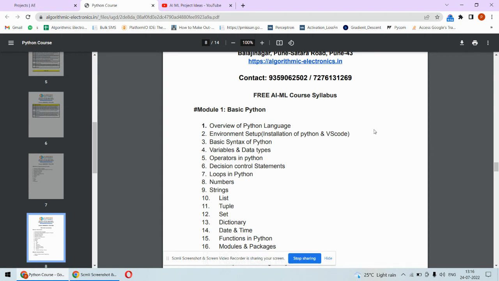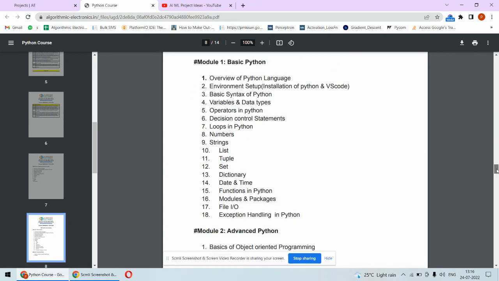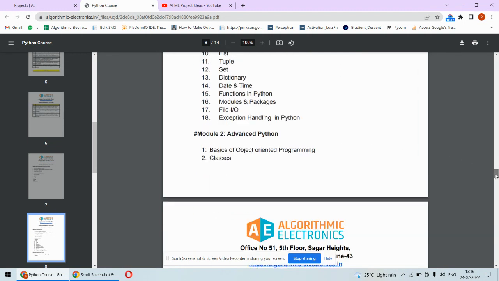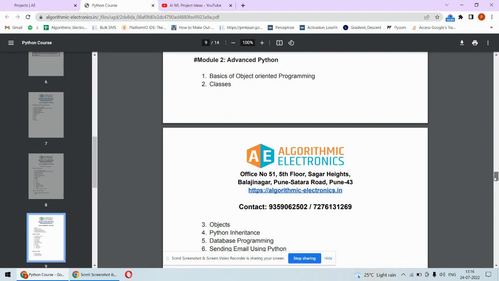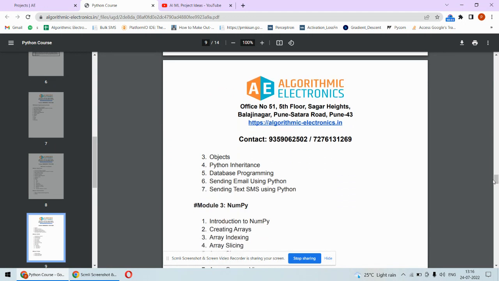Now the first module is basic Python programming. Here the fundamentals of Python programming, how to install the software, everything is given. The functions, modules, and packages are also included. Then the second is advanced Python programming. Here we are going to consider the object oriented programming concepts of Python, then sending text SMS, database programming, and sending email.